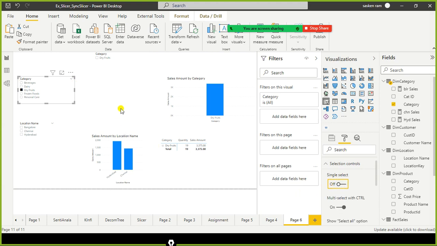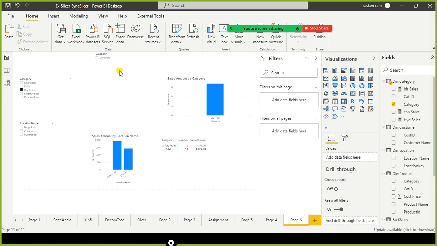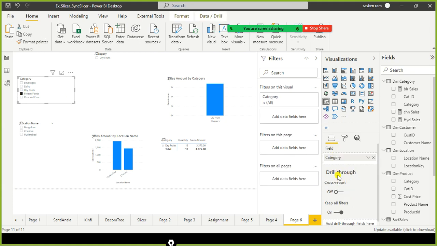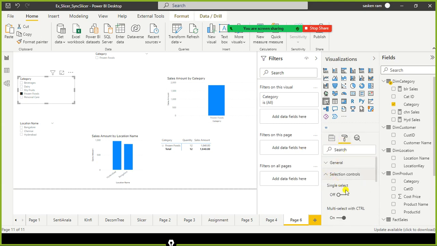So let's say you have a use case. You want to create a slicer wherein you want to use the sex column, male or female. It should have only male and female. So the user should select either male or female only. They are not supposed to select both. In that kind of situation, you can use this one, single select. You can enable it to on in that kind of use case. Remember that.